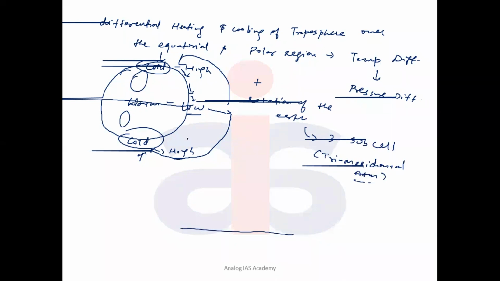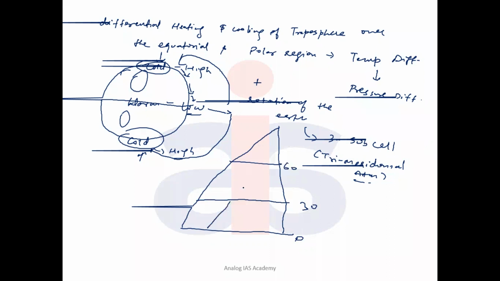If you see this on the map of the world, suppose this is the world. This is 30 degree, this is 0 degree, 30 degree, 60 degree. One cycle is here, called Hadley cell. Here is Ferrel cell. Here the polar cell will be there. So Hadley cell is maintaining the tropical weathers. Ferrel cell is maintaining which weathers? The temperate, and polar cell is maintaining the high latitudes, where the interaction is happening at 60 degree, interaction is happening at 30 degree. Interaction is happening at 0 degree.